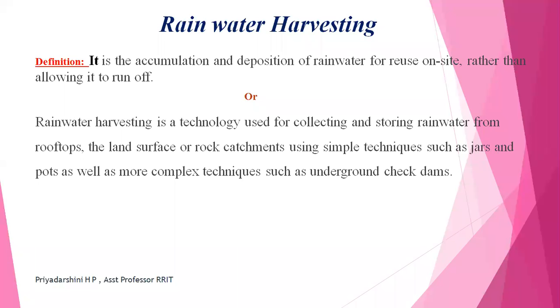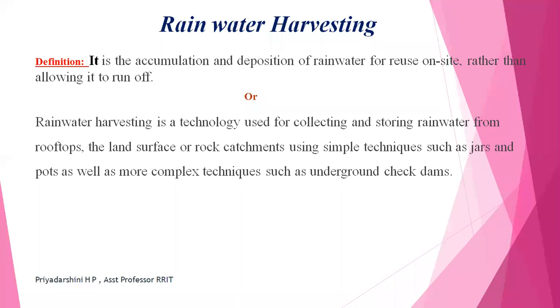I think you know what you mean by runoff. Runoff is nothing but the rainwater that we get here flowing directly over the surface area without going inside any particular surface. So to avoid the runoff, and for the deposition, that is the storing of water, we have to go for rainwater harvesting.